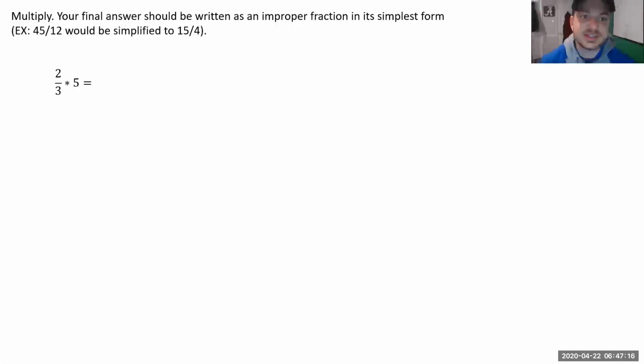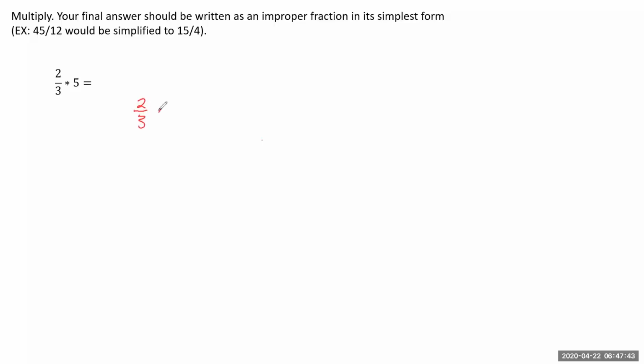First questions, this is multiplying and dividing fractions. If we're looking at these questions, the first thing that we're going to have to do is turn any mixed number into an improper fraction. Or in this case, where we have 2/3 times 5, we're going to have to turn that 5 into some fraction. So if we think about it, well, 2/3, that's 2/3, and we're multiplying.